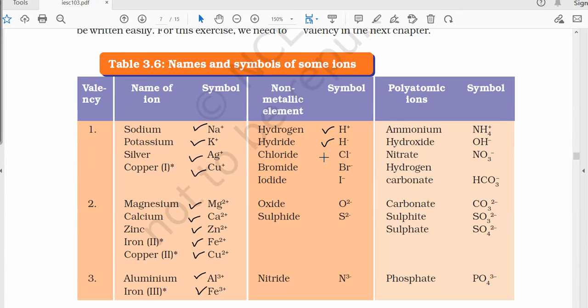Hydride, -1. Chloride, -1. Br -1, bromide. I -1, iodide. O2 -1. O2 -2, oxide. S 2-, N 3-, nitride.